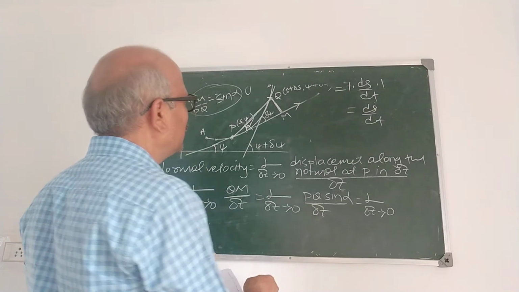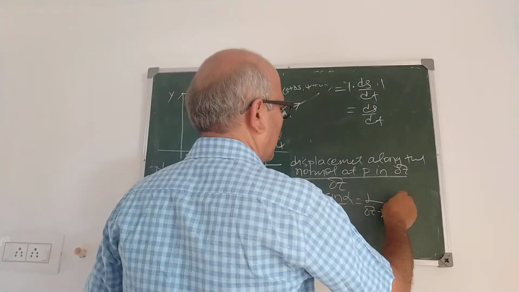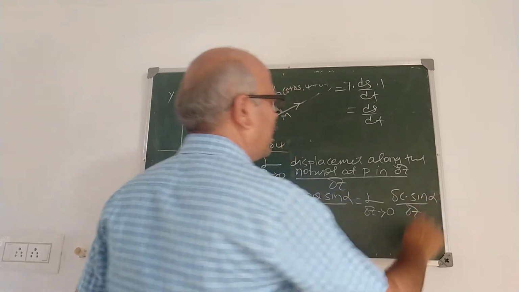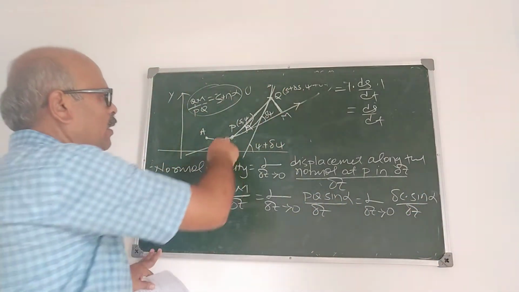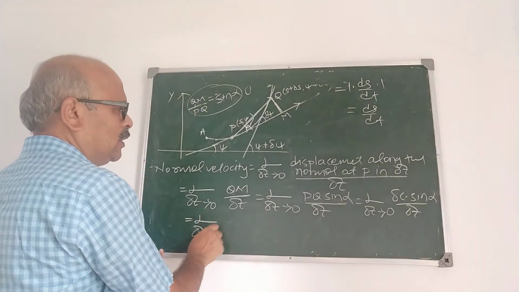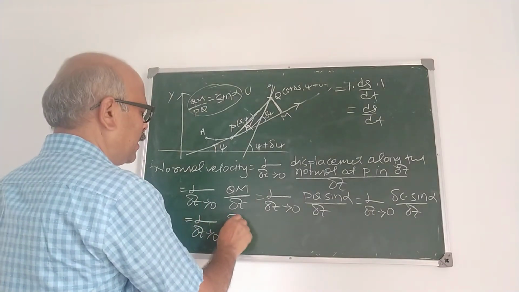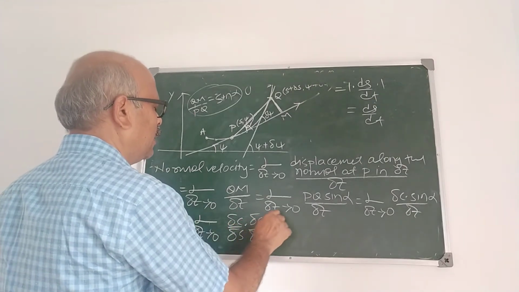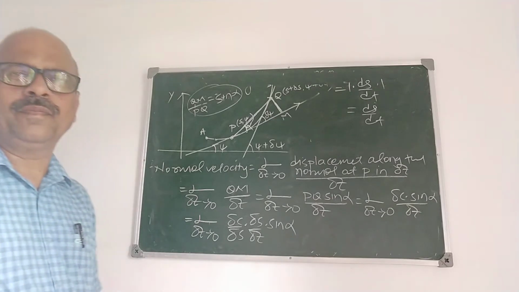We have taken PQ as delta C. Delta C sin alpha divided by delta t, because chord PQ is delta C. It is limit delta t tends to 0. So I take delta C by delta S by delta t into sin alpha.